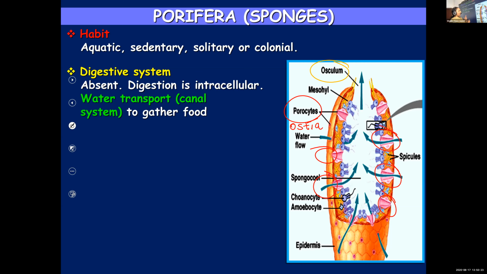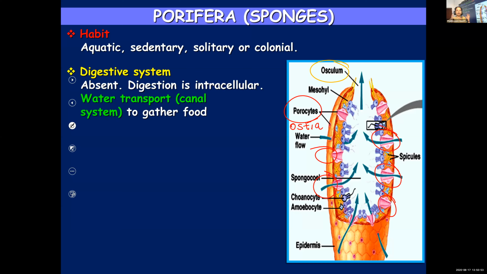You can see some green colored arrows pointing in. So water will enter. It is found in water bodies, marine water. Its body is covered with minute pores known as ostia. In the figure it is mentioned as porocytes, but learn it as ostia because that is the term given in your textbook.